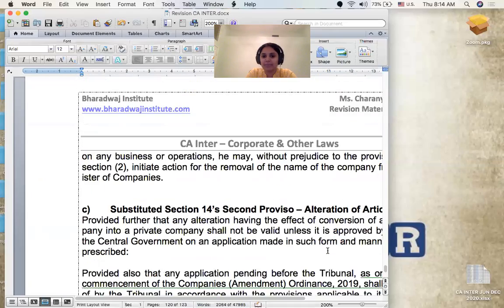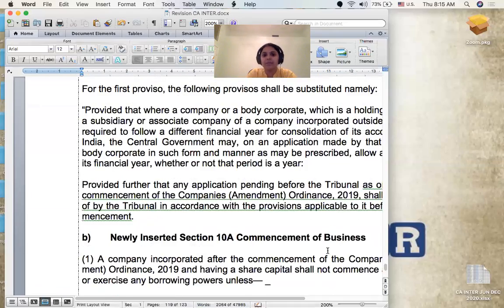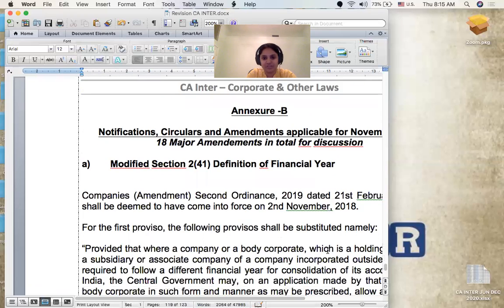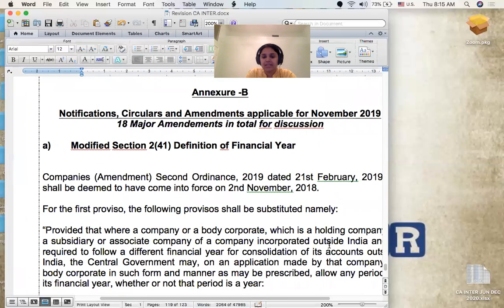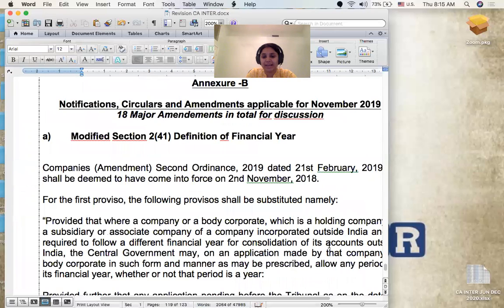So all the amendments that were applicable for them, I have covered as part of this in your Annexure B. This is also for your reference. Okay, so I'm just quickly running through.